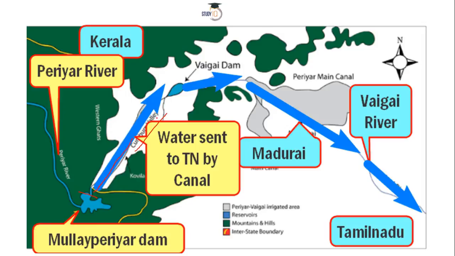Right, it is known as Kumbum Valley. So this Kumbum Valley and this whole portion of Tamil Nadu is basically dependent on the water that is supplied by this dam, and it has been more than 200 years, nearly 250 years, roughly speaking. So for the last 250 years, water has been supplied by this Mullaperiyar Dam, and if you want to block it, then of course you are going to see unhappy faces from Tamil Nadu, and if you keep on building this dam, then you are not going to see a happy face from Kerala. So this is what the issue is about.